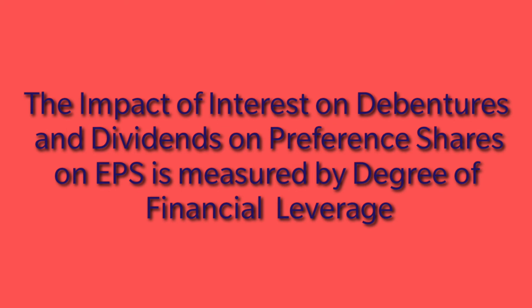So when the rate of the company's earnings is higher than the rate of interest and preference dividend, there is an increase in the value of earnings per equity share. Now this impact of fixed cost securities on the EPS is the result of financial leverage. Thus, financial leverage is defined as the financial tool which measures the change in EPS with respect to the change in EBIT. Right? So that's the concept of financial leverage. We are going to discuss in detail the mechanism to calculate the value of financial leverage and the degree of financial leverage in our coming lectures.